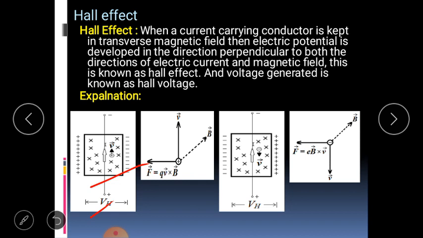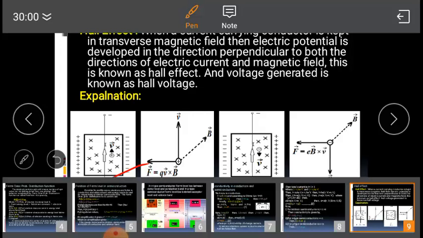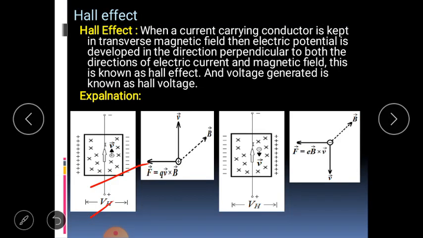The representation in terms of force: V bar is the motion of electrons in this way, and this is the force acting on it whenever the magnetic field is directed in this way. Further, in the case of negative charge, we find exactly the opposite situation. The opposite electric potential, that is Hall voltage, is generated and represented in this way, and the direction is in this way.